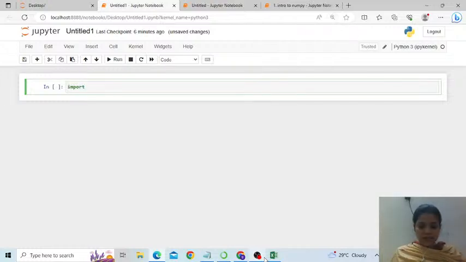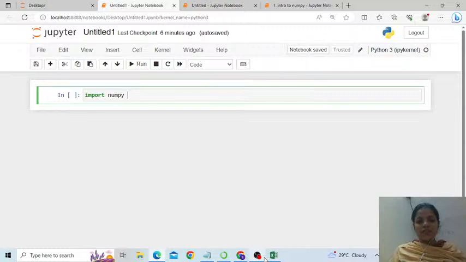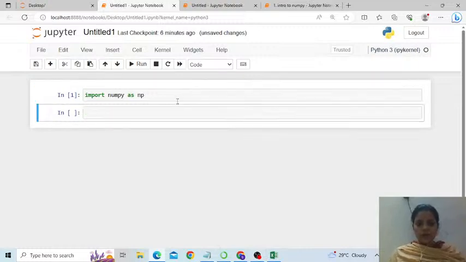Even if I write import numpy, the code will suffice. So that we don't have to write numpy in full every time, we create an alias like np. Instead of np, you could have written any other alphabet or word as a name. That's fine. So this is how we import numpy.